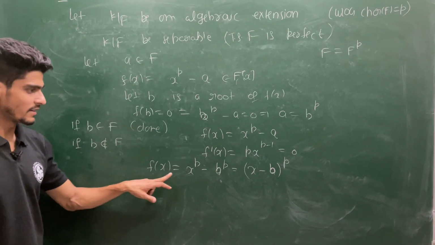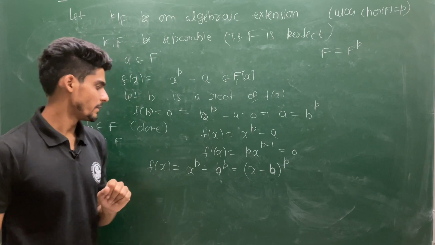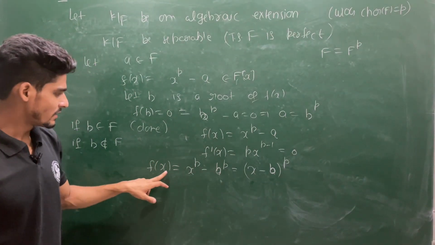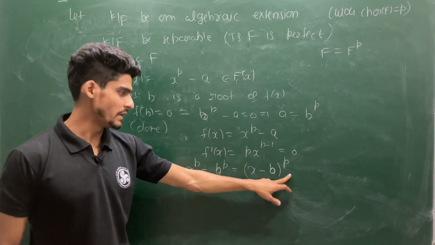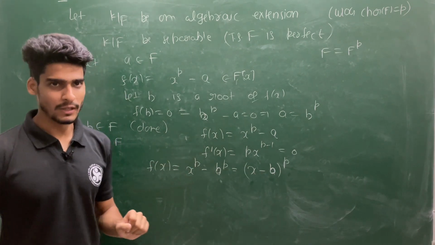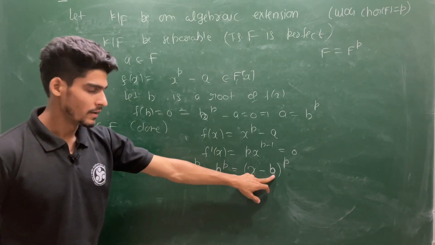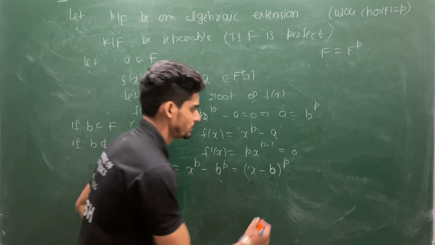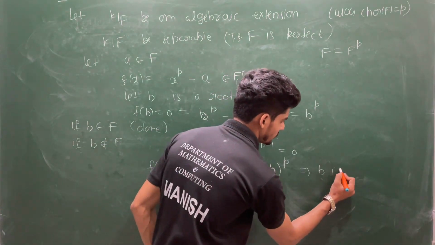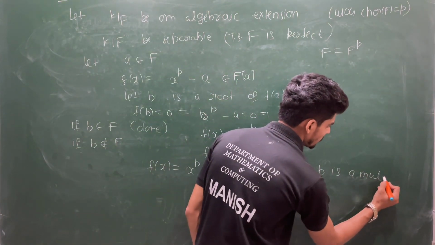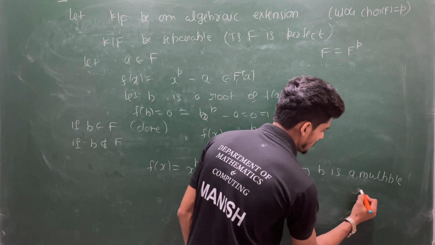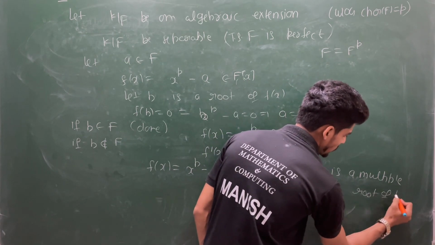So you can write f(x) as (x minus b)^p. That means this b is a multiple root of f.